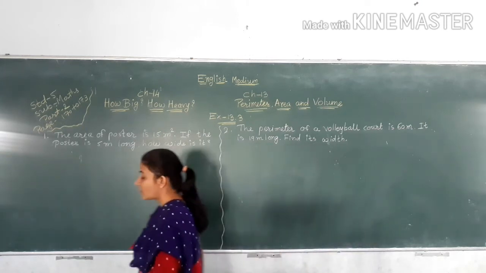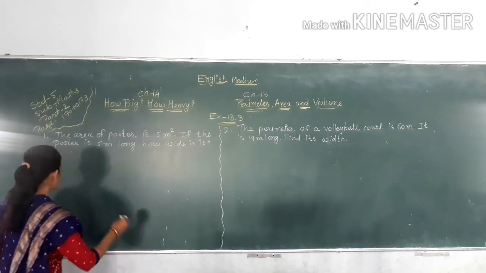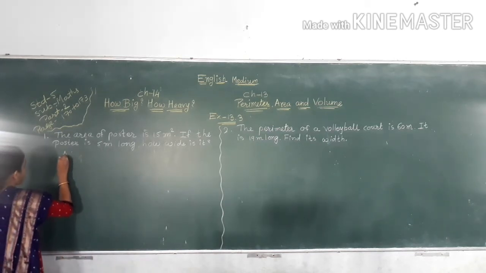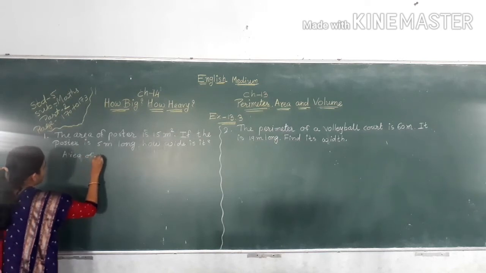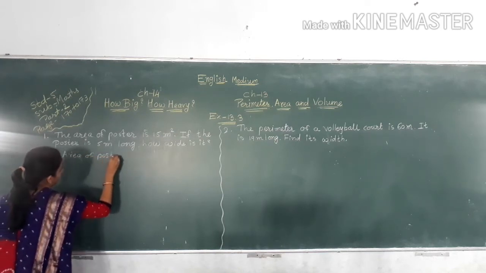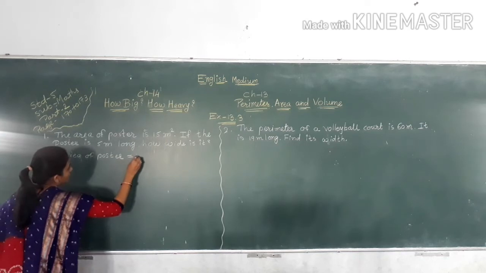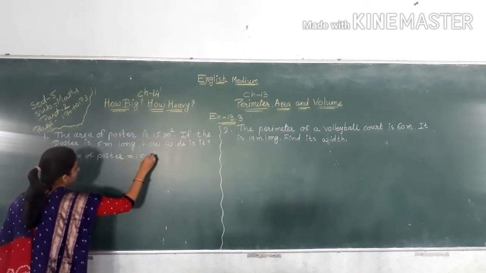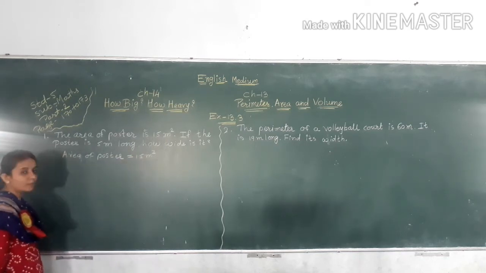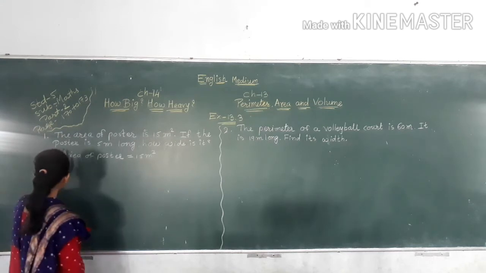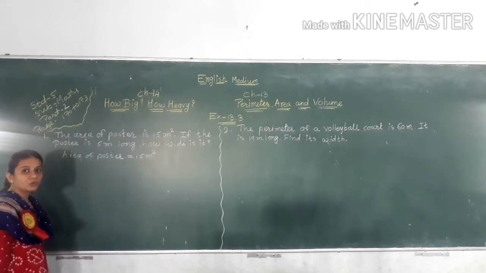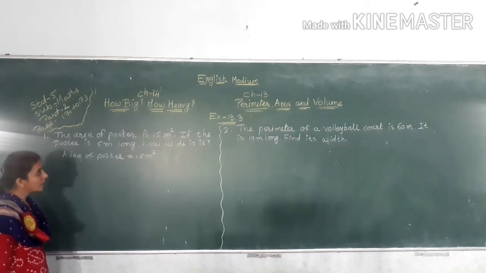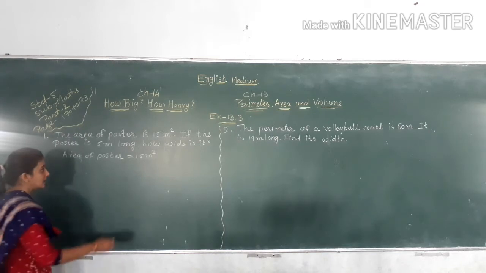Here the area of the poster is given. So, area of poster is equal to 15 meter square.